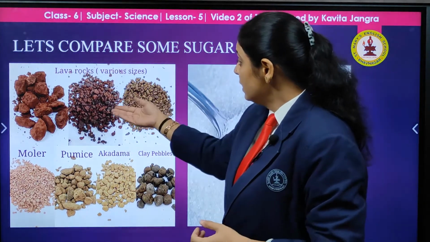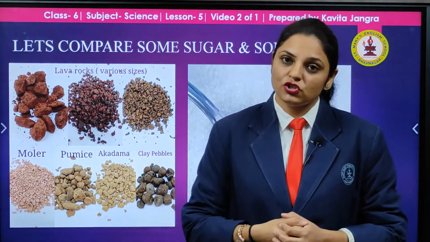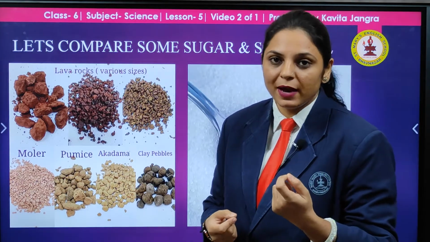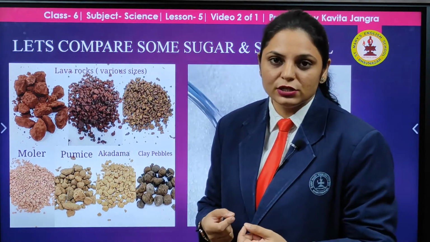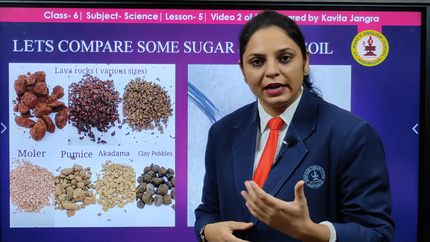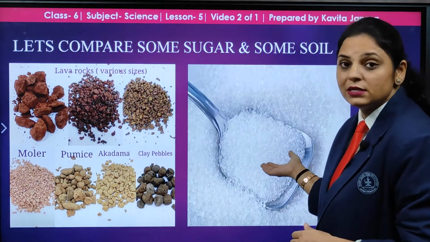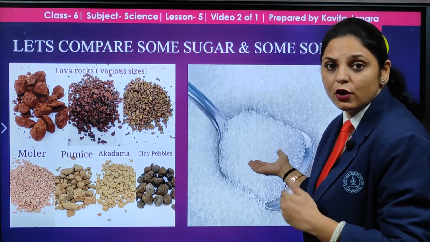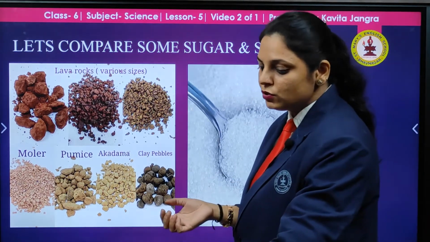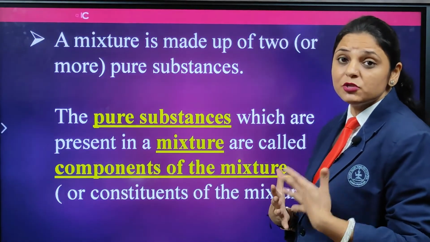In the soil, there are a variety of soils. Soil is a mixture of many other substances. It consists of fine particles, sand, and some granules, and there are different varieties of soils. Sugar also comes in different forms, in the powdered form and in the crystal form. So this is what we are going to study, how we can separate substances.